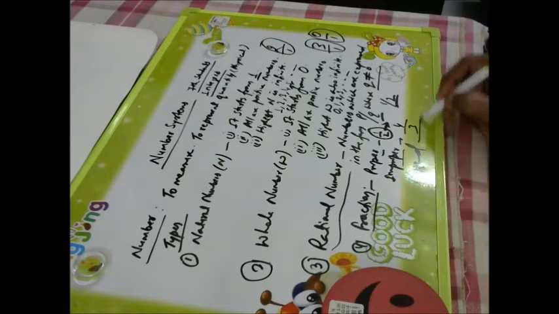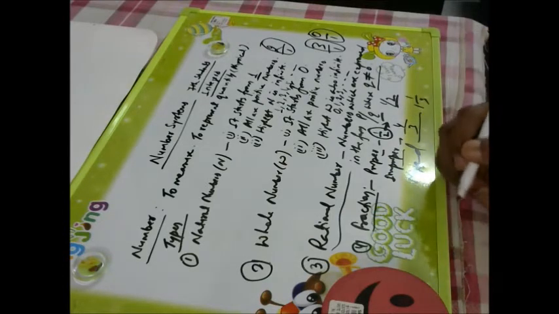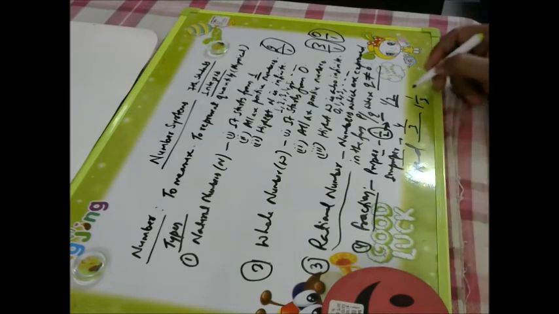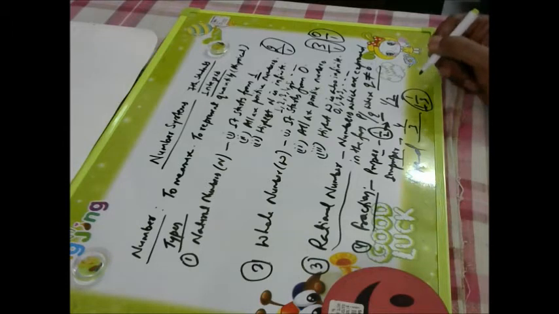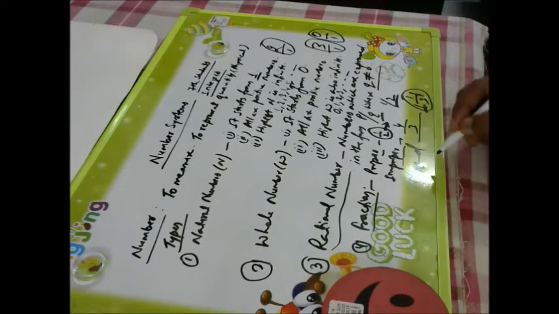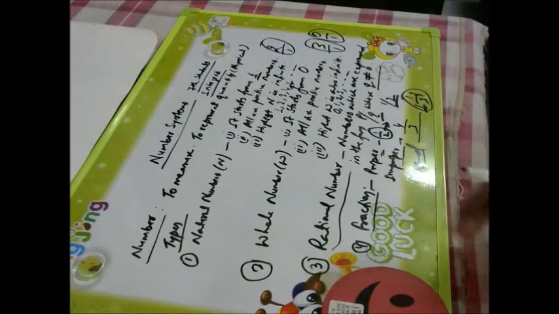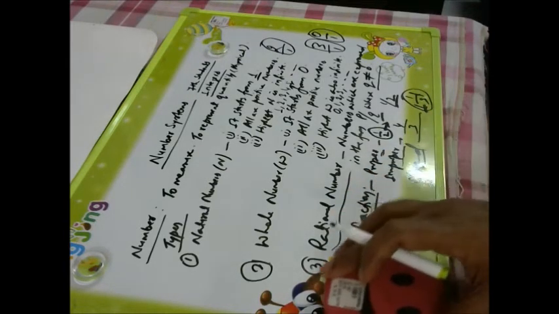Mixed fraction. Why? Because 4 by 3 can be written as 1 and 1 by 3. Okay, so this is called a mixed fraction. Why? Because it consists of one integer and one fraction. So fractions are of two types, improper or mixed, or proper fraction. Right? Okay. Now let us go for irrational numbers.